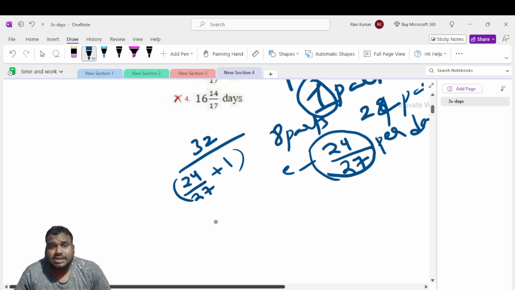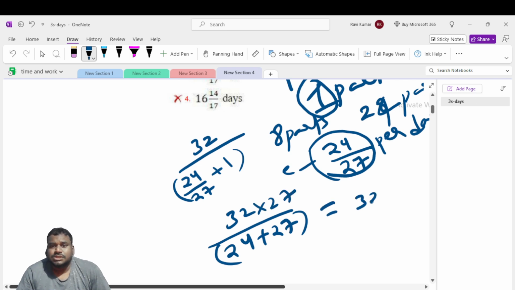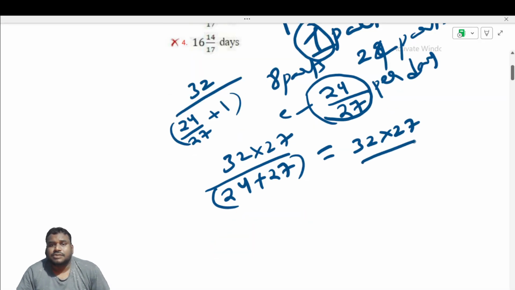Okay, now 32 divided by 24 by 27 plus 1. So 32 divided by (24 plus 27) the whole divided by 27, and the 27 will go up. So 32 into 27 divided by 51.